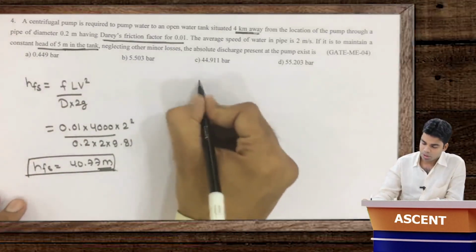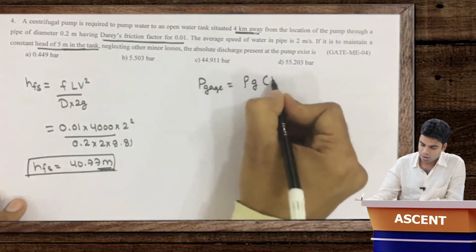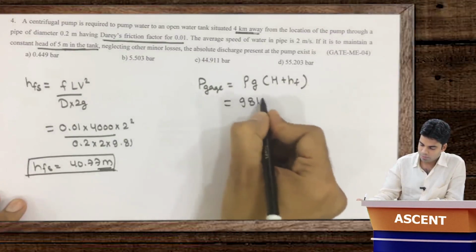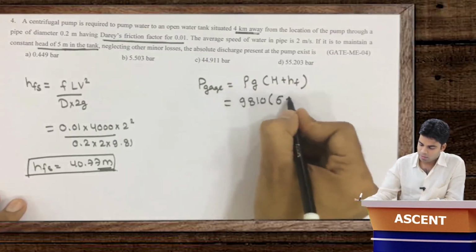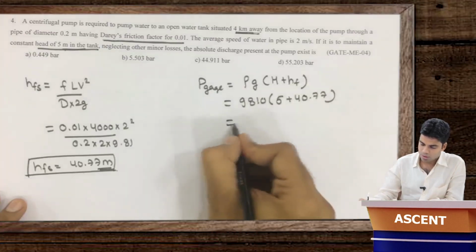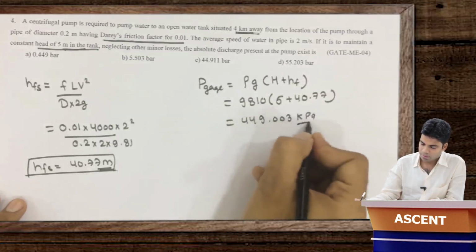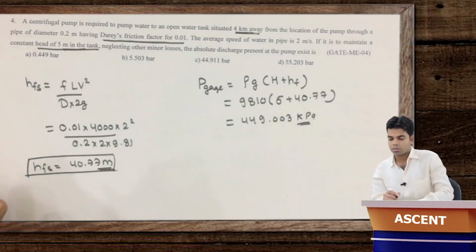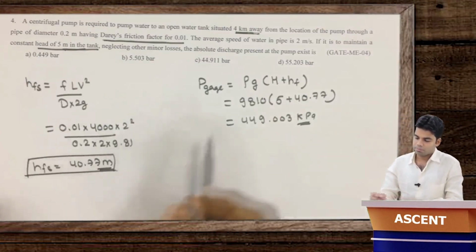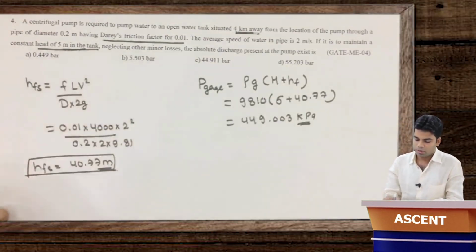So this total pressure P gauge should be equal to rho g into H plus HF. Just put the value, 9810 into 5 plus HFS 40.77, so this will be equal to 449.003 kilopascal. Getting this now? So this much pressure is to be developed by the pump in order to discharge the water, in order to produce 5 meter of head with these losses.